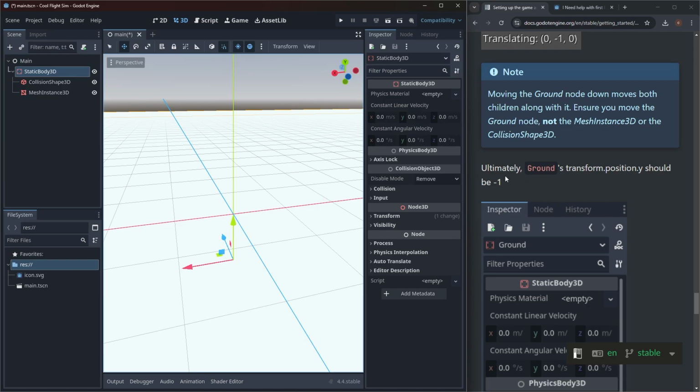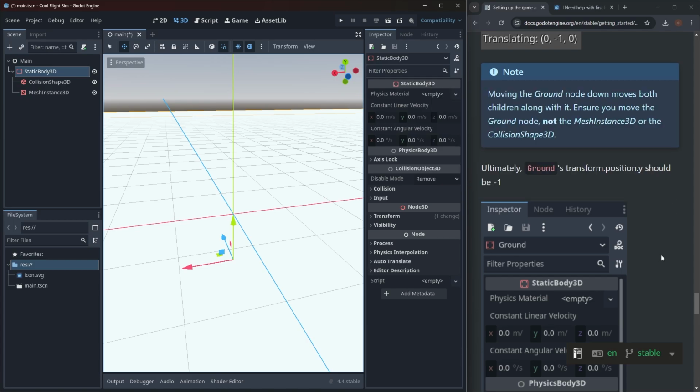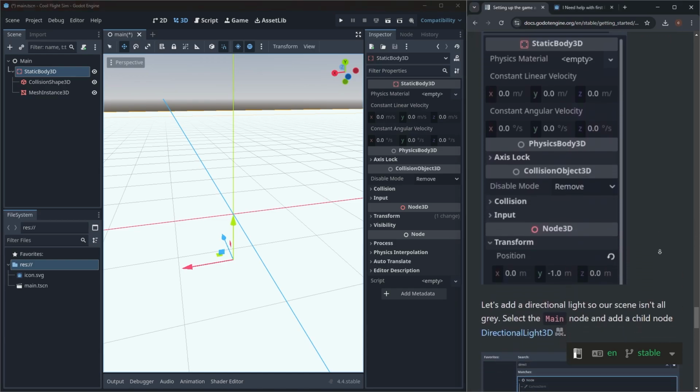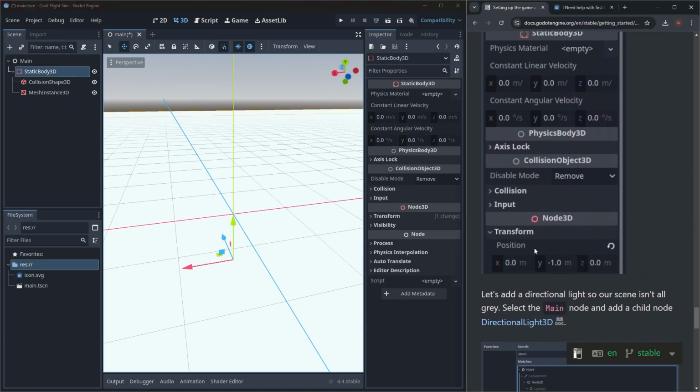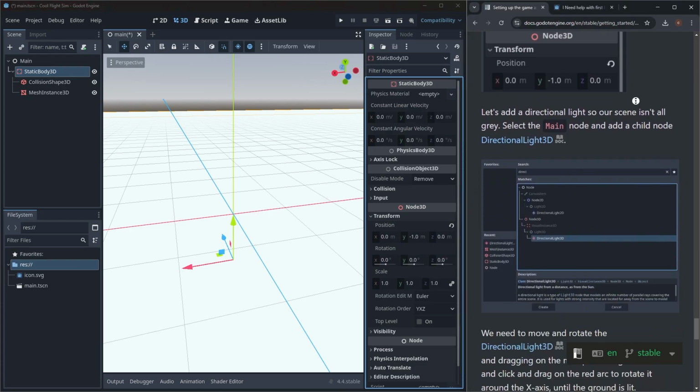Who cares? All right, ultimately, ground's transform position Y should be -1. Let's go look. Static Body 3D. Where are we? Oh, yeah. Keep going now. Node 3D, transform position -1. There it is. All right, so we've got that. And now let's keep going.